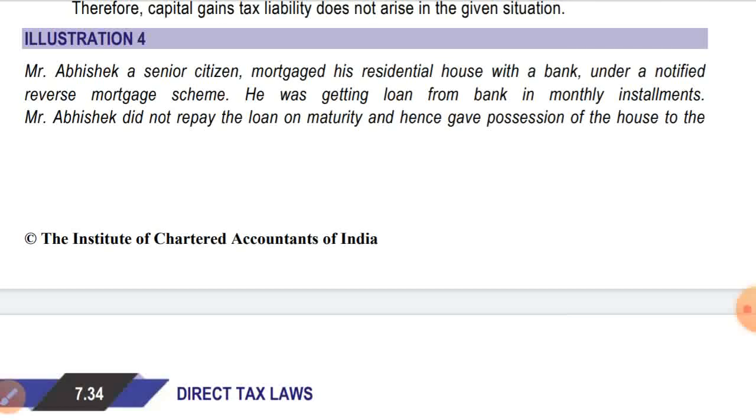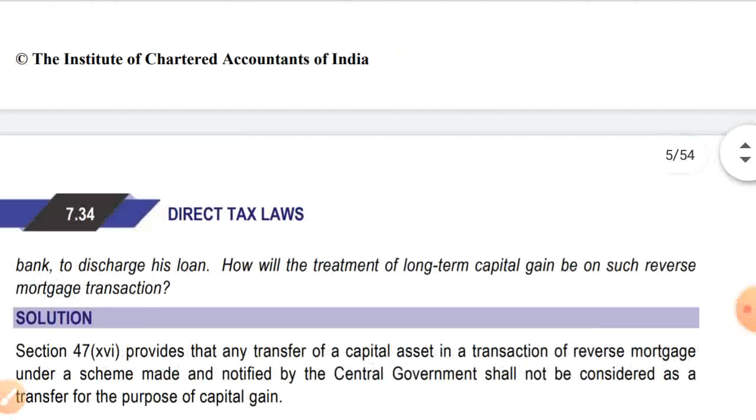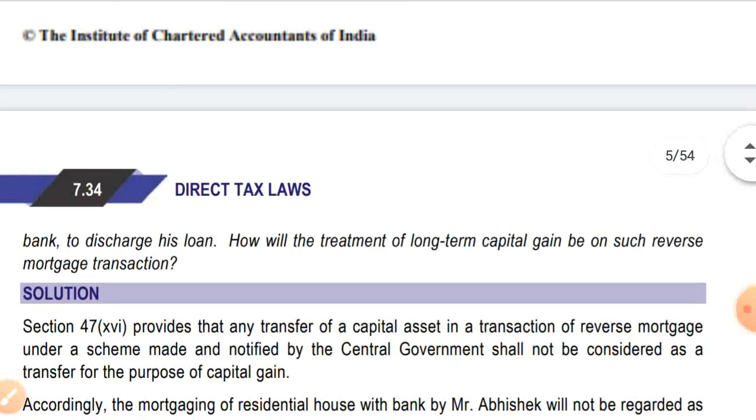Mr. Abhishek, a senior citizen, mortgaged his residential house with a bank under a notified reverse mortgage scheme. He was getting a loan from the bank in monthly installments. Mr. Abhishek did not repay the loan on maturity and hence gave possession of the house property to the bank to discharge his loan. How will the treatment of long-term capital gain be on such a reverse mortgage scheme?